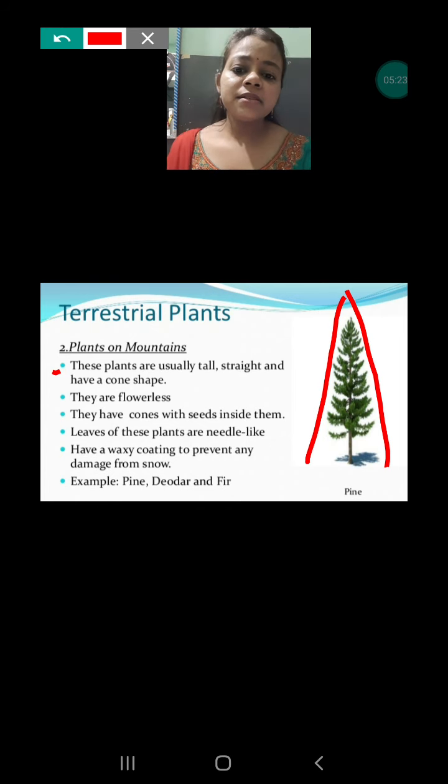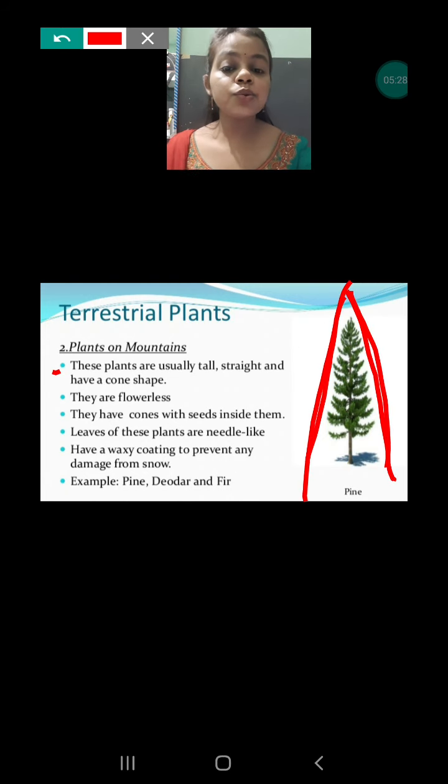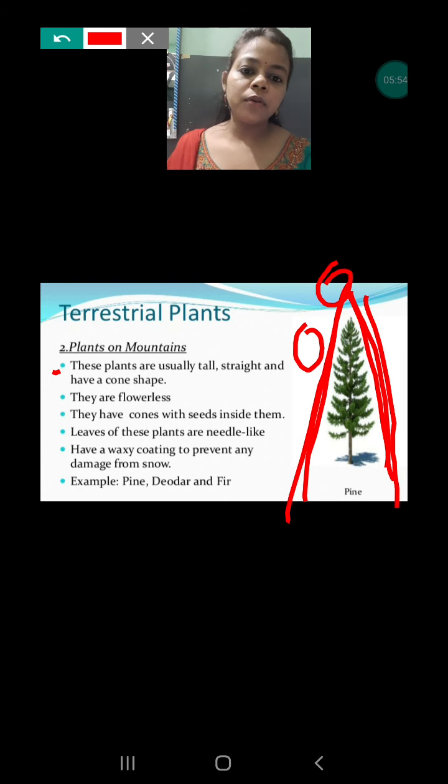Next, they are in a conical shape. If you see, these are conical in shape. Why? So that if snow falls on their body, it can easily slope down, and the snow cannot be deposited on the branches and the leaves. Otherwise they can die. This is the reason they are conical. Due to this shape, the snow can slide down off the leaves of the plant very easily.